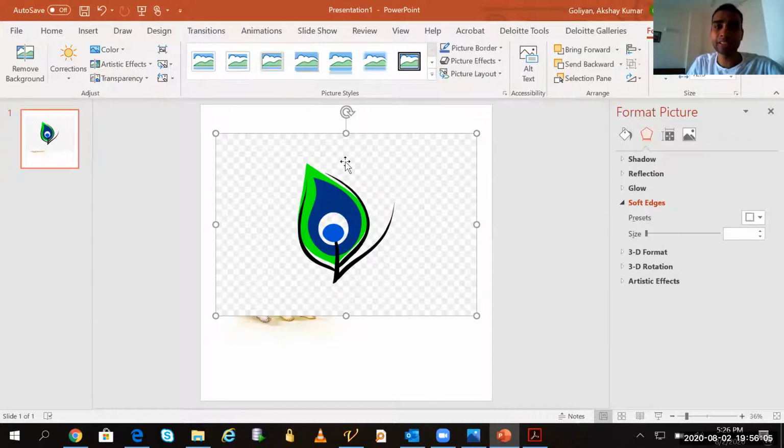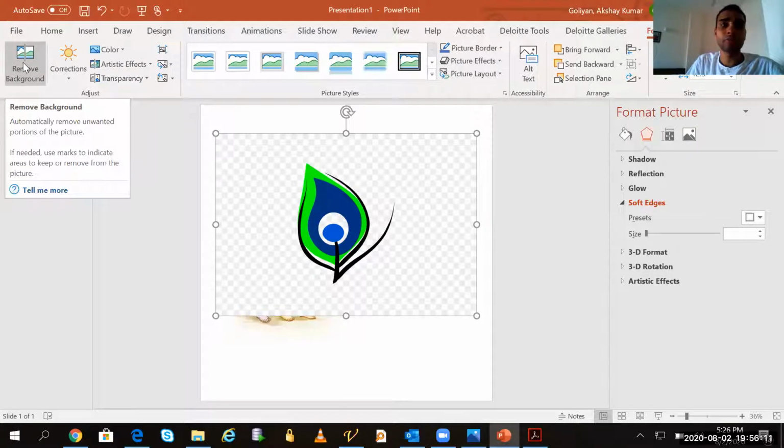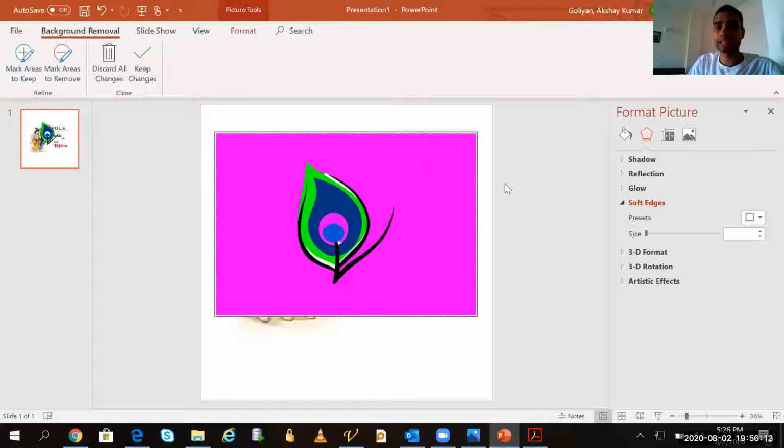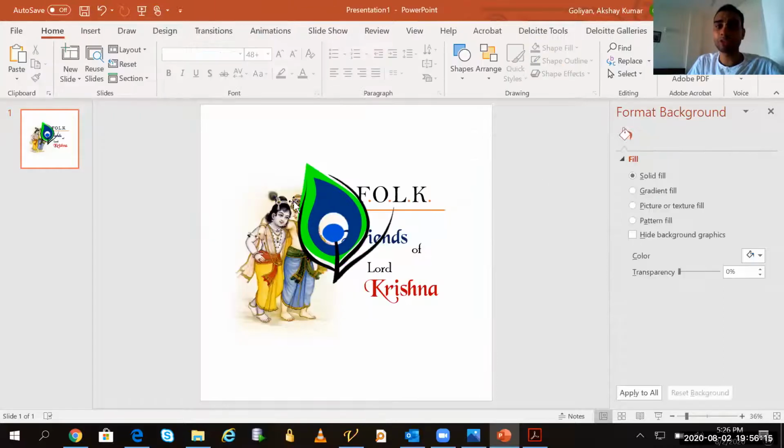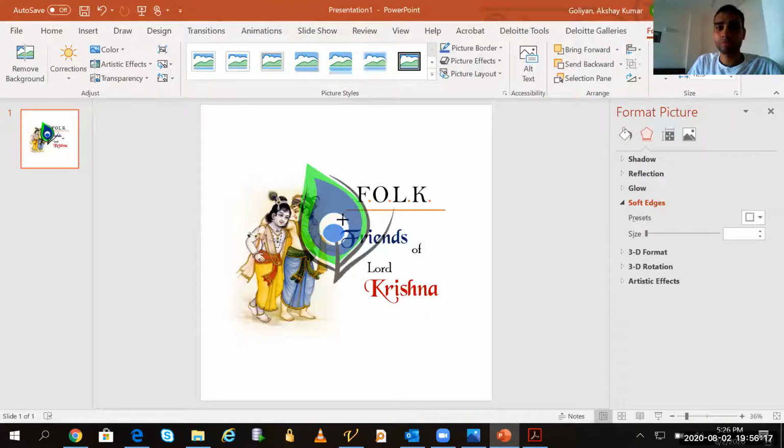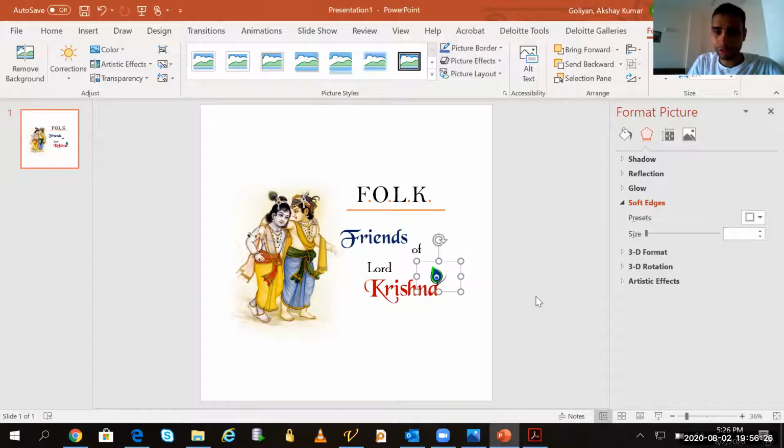But I have one option. I can simply select the image. I will go to format and I will go to the first option, that is remove background, and I will remove the background like this. And I will click outside. So now the background is removed, Proji. Now I will add this image on the A of Krishna, where it's A now. Proji, can you please repeat this step?